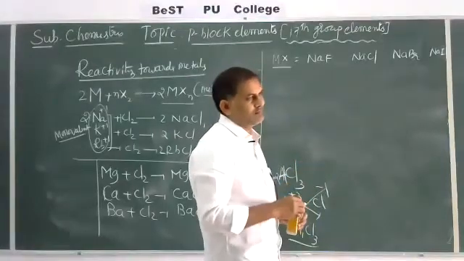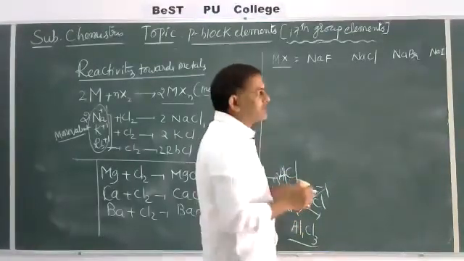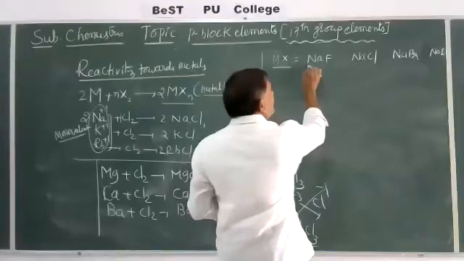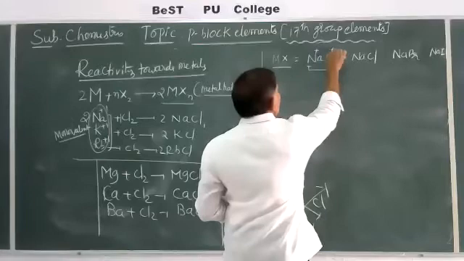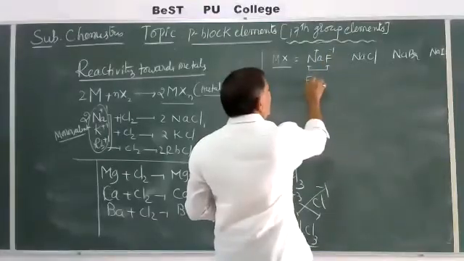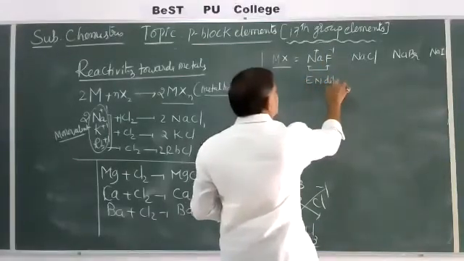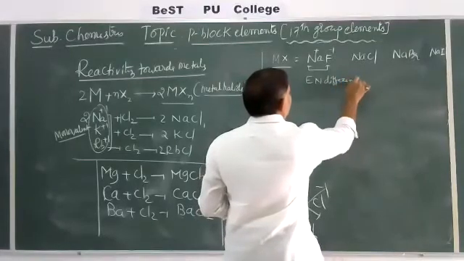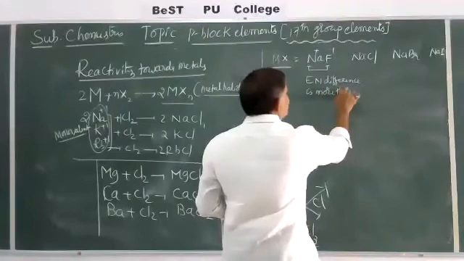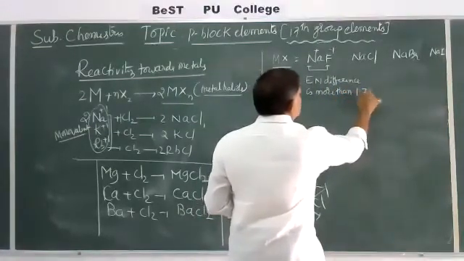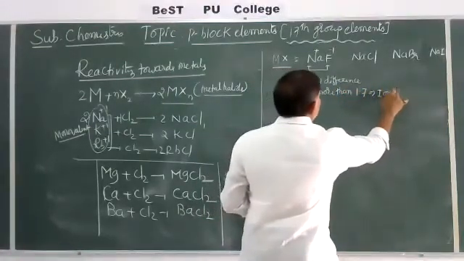Ionic nature is between the positive and negative ions, Na plus and F minus, where the electronegativity difference is more than 1.7. That is ionic in nature.